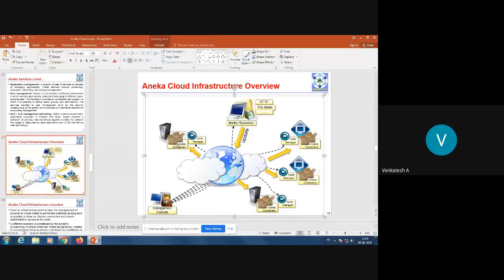This is one node upon which the applications are hosted, and it contains a node manager, and this is an Aneka repository. Repository means a server. This is where the servers are located. It can be a mail server, file server, HTTP server, and so on.